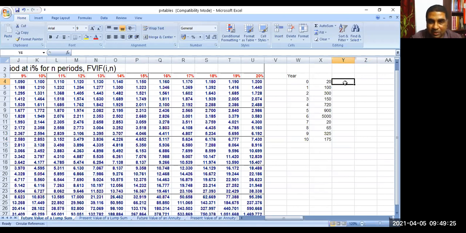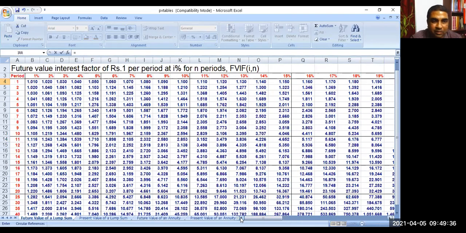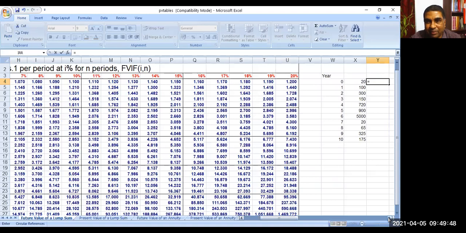Okay. First, let us say I will be calculating future value. Future value at 10%, what is the factor? For year 0? Year 0 means same year, no percentage, same. So what will I multiply it by? 1. Now year 1, what will be the factor? At 10%, I will show you. You see? 1.1. Okay. So what we will do? Multiply with 1.1.